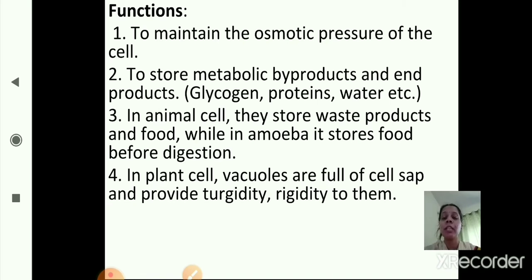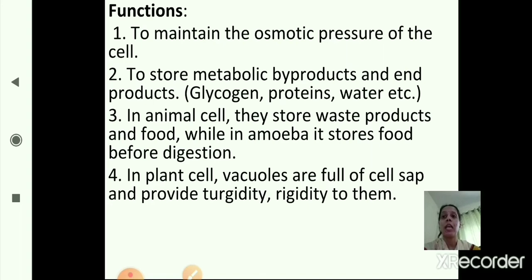And the fourth one is, in plant cells vacuoles are full of cell sap and provide turgidity and rigidity to them. So in the plant cell it looks swollen and it gives stiffness as it is turgid and rigid. So this is about the functions of vacuoles. I hope you are clear till here. So we have seen the structure and functions.